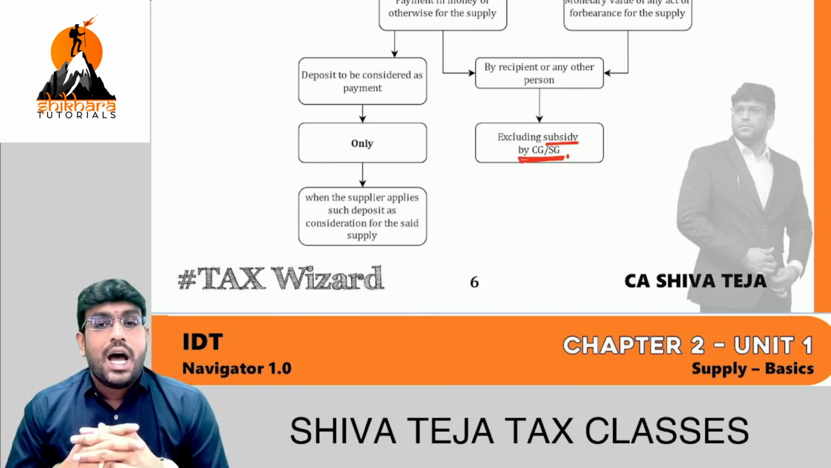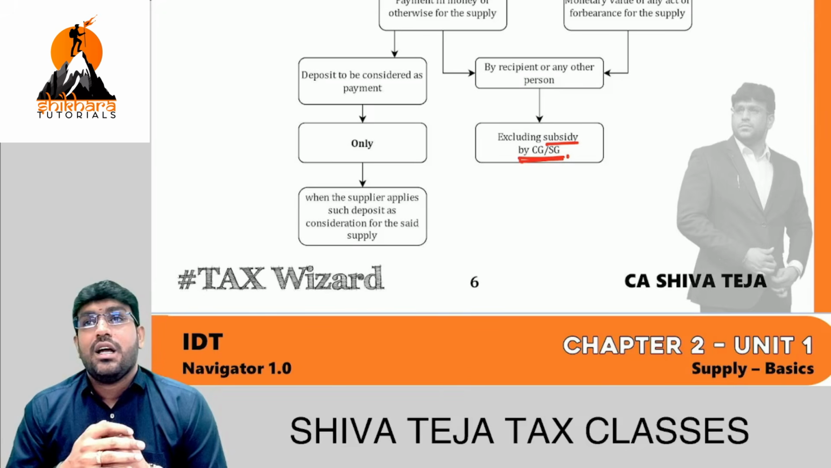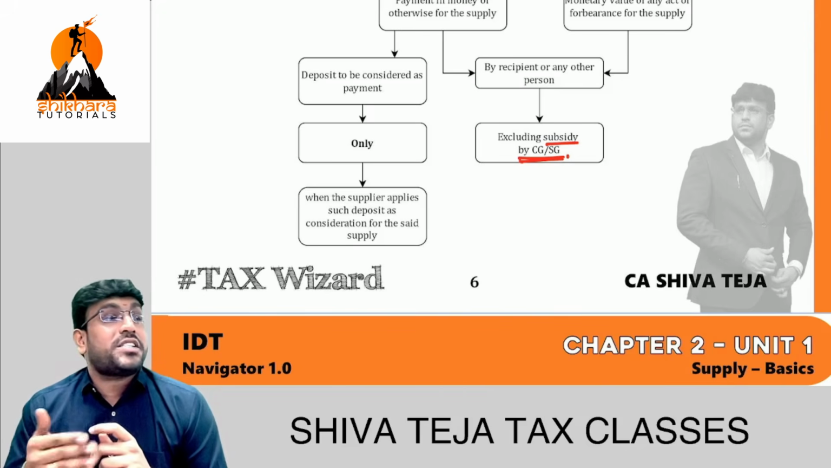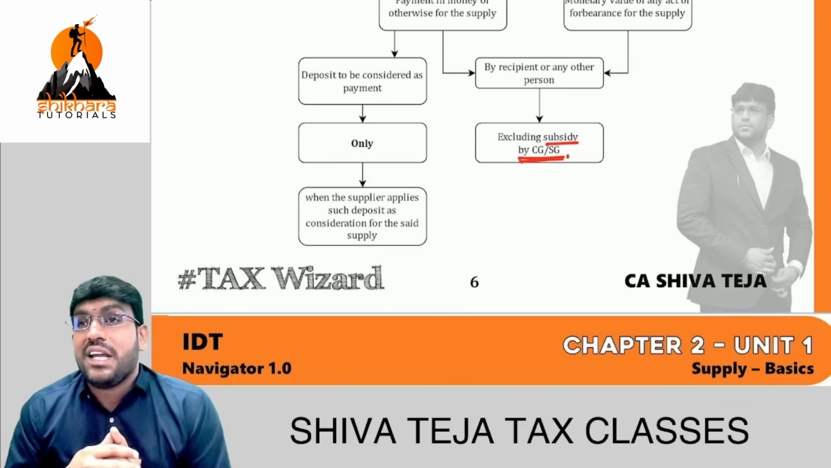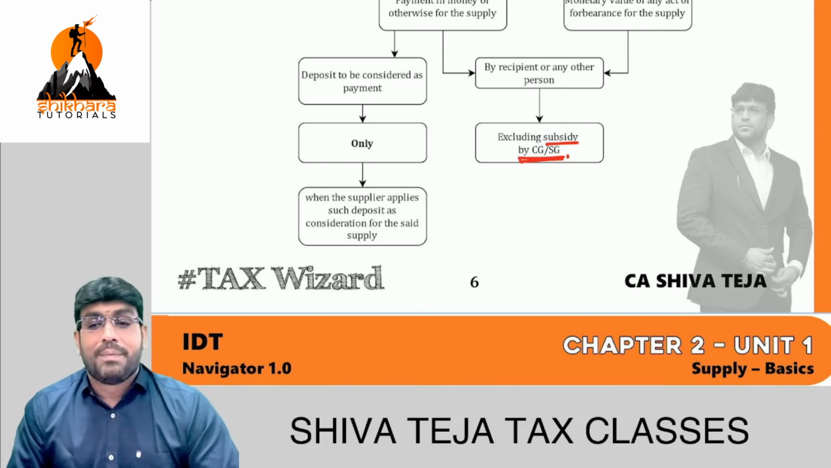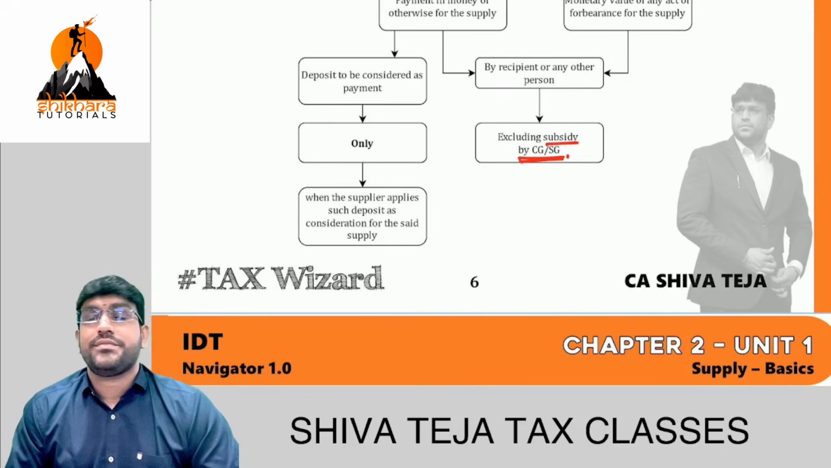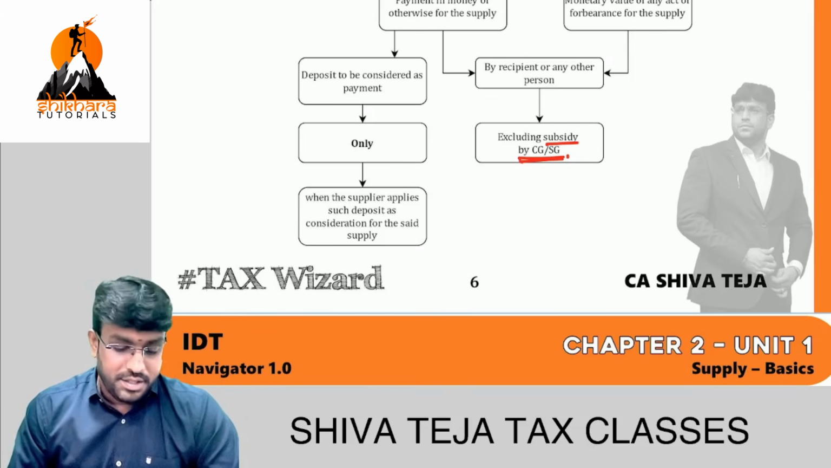Unless they are adjusted by the supplier. Understood this line? Unless they are adjusted by the supplier. If the supplier is adjusting them, then it becomes consideration automatically. Is that clear? Next slide.